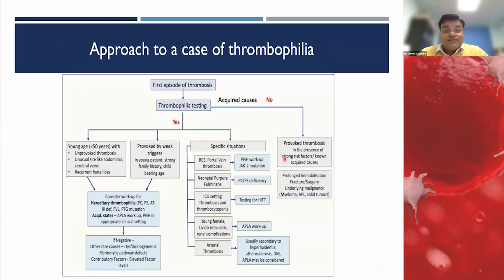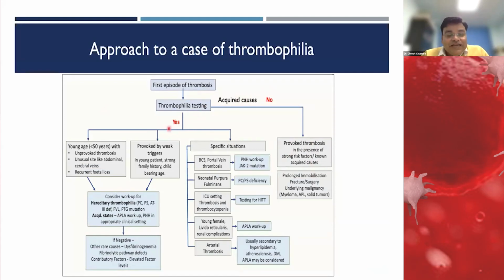So this is the last slide. Once a case of thrombosis comes to us, how should we approach it? If it is the first episode of thrombosis, and we have ruled out all the acquired causes which can be provoking and are the strongest factors for causing this hypercoagulable state, then there is no need to do the workup of thrombophilia.